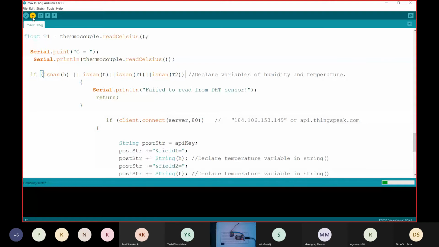I will connect this data pin to pin number 27. The CLK pin is pin number 12, so I will connect it.